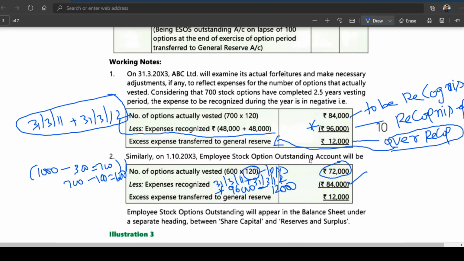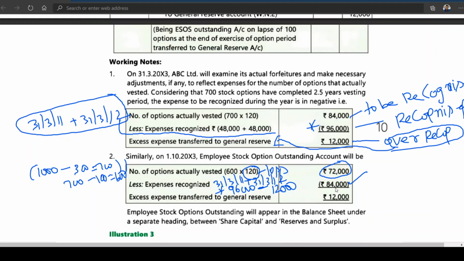So the number of options actually vested is 72, and less expense recognized is 84. So here also you got excess expense, which is transferred to general reserve, 12,000. Simple words. 96,000 is the expense.